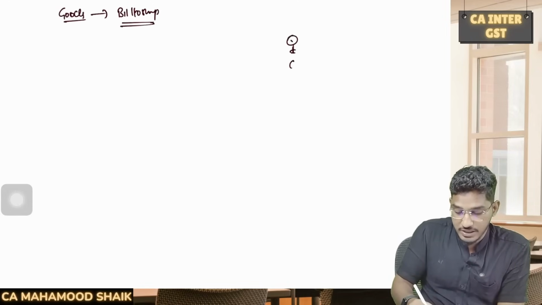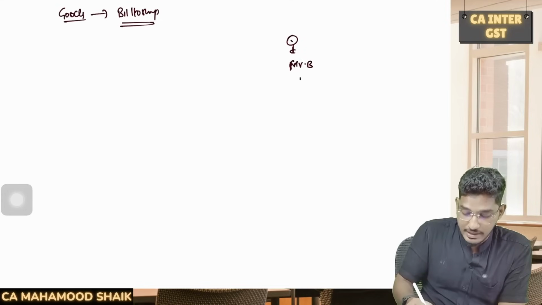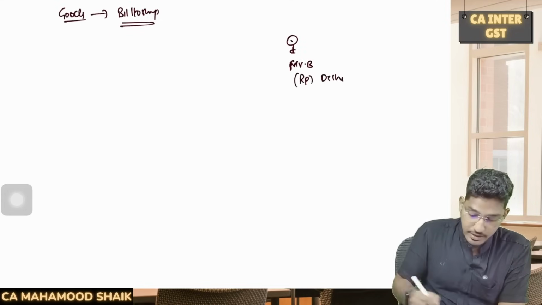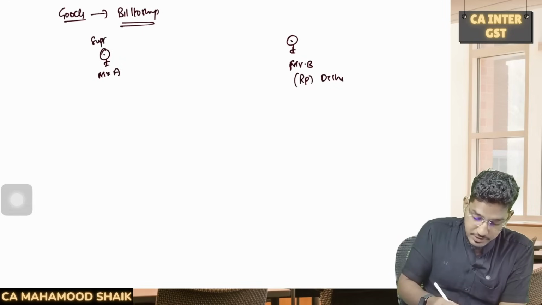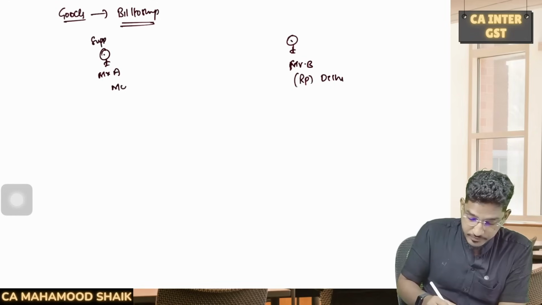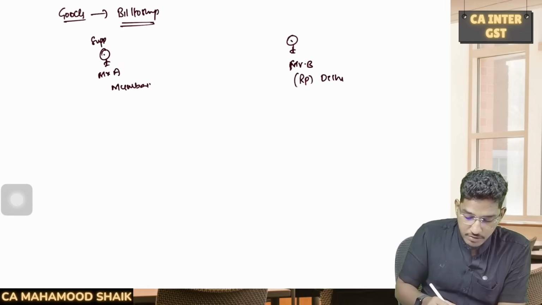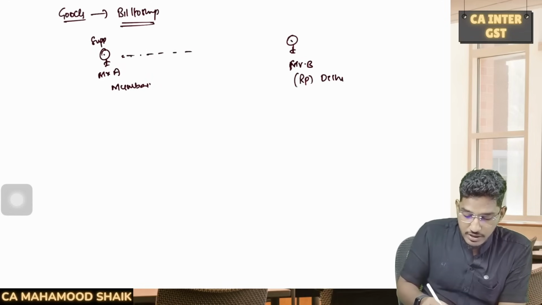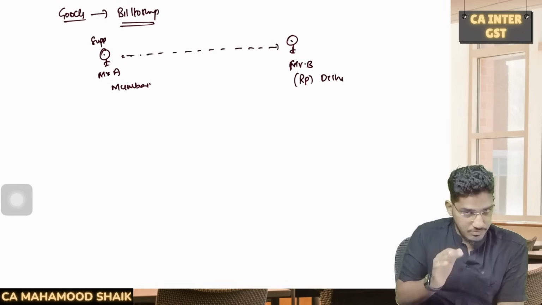Say for example, there is one customer, a person, Mr. B, who is a registered person and he is registered in Delhi. Okay. So now there is one supplier, Mr. A, who is in Mumbai. Now this person, Mr. B, placed an order with Mr. A. What that order is, they needed some 1 lakh worth of goods.